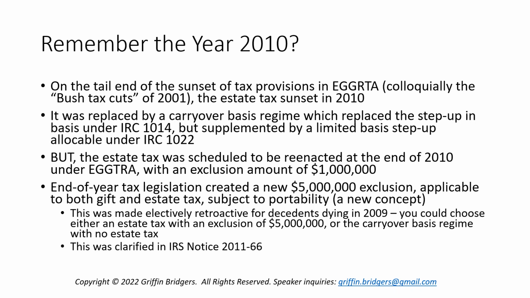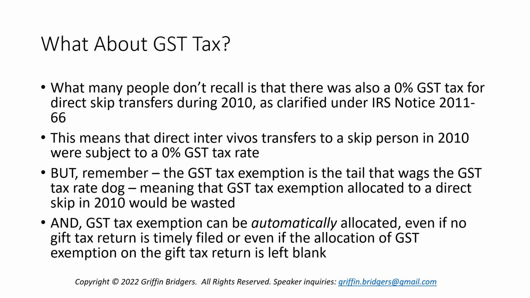And the procedures were clarified in IRS Notice 2011-66, which I'm not going to get into great detail on, other than the fact that it ties in to the private letter ruling we're going to talk about today, especially in the area of GST tax, because effectively for 2010, the GST tax had also been repealed.